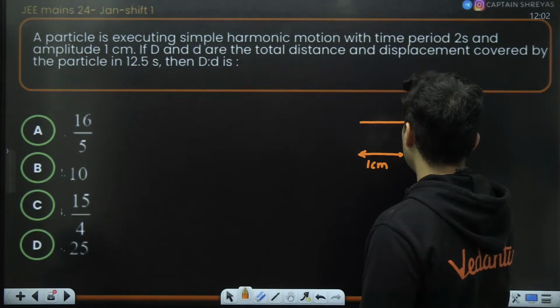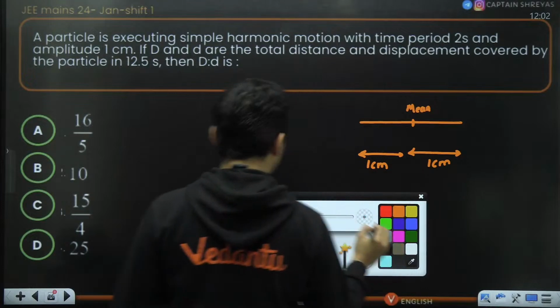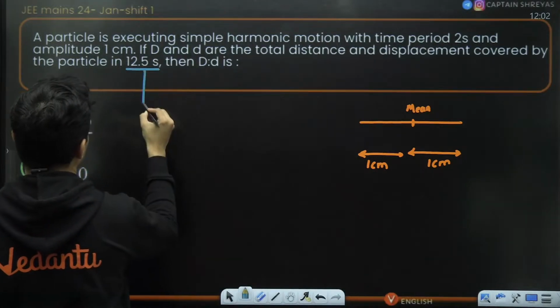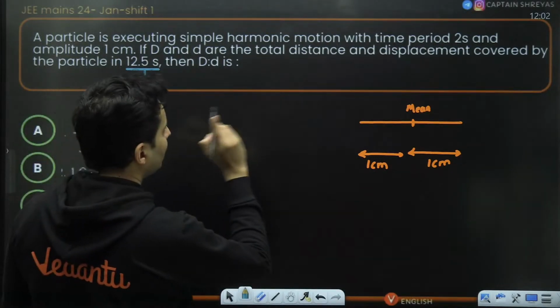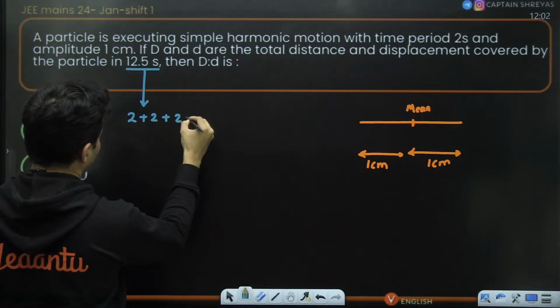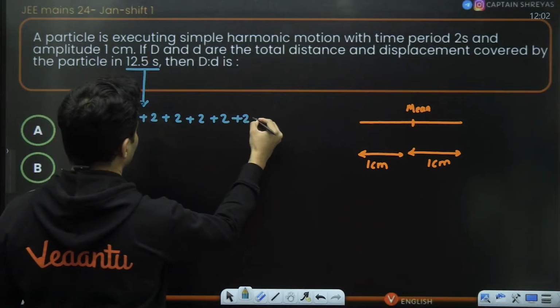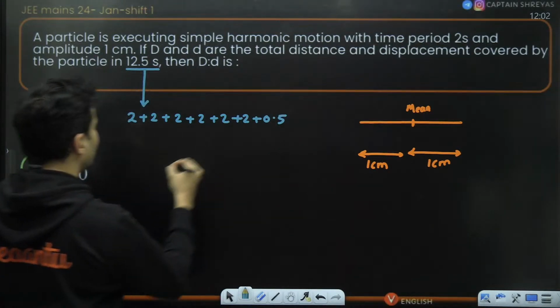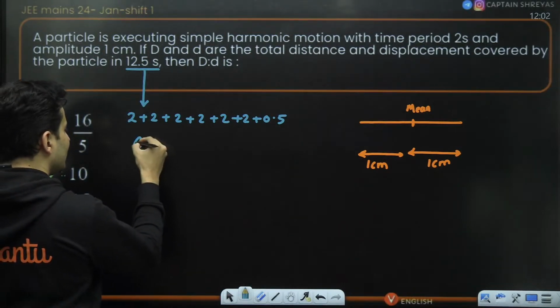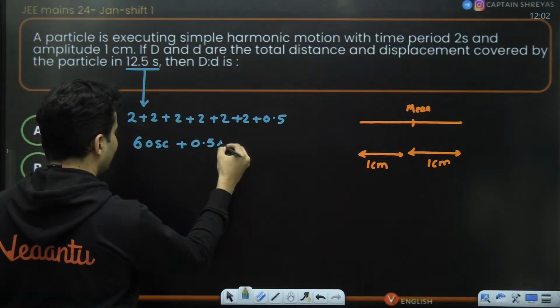This is the mean position at the exact middle. Now, when you consider this 12.5 seconds, see the time period is 2 seconds. So it will be 2 plus 2 plus 2 plus 2 plus 2, 1, 2, 3, 4, 5, 6 plus 0.5. Correct? Which is 6 oscillations plus 0.5 seconds.